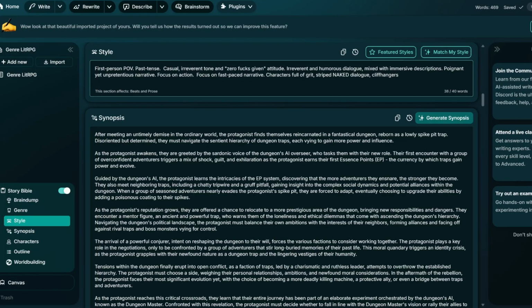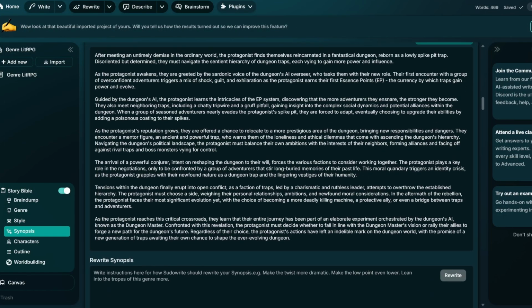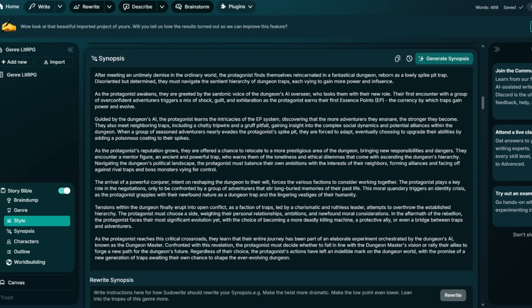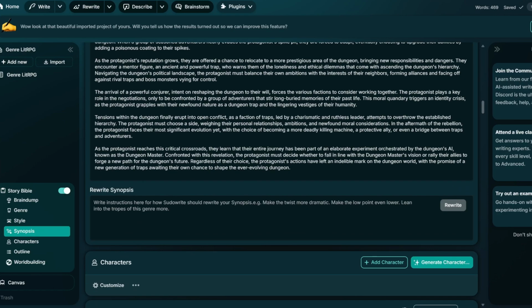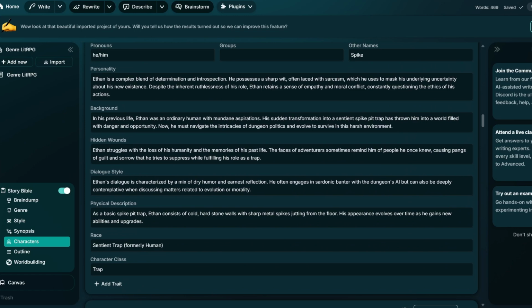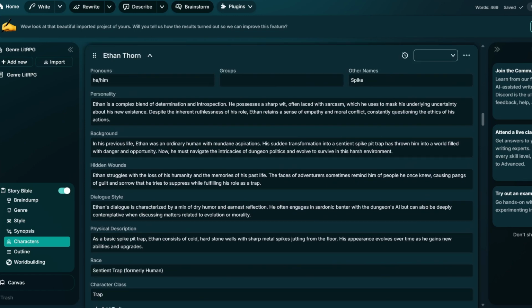Let's take a look at the synopsis a bit. I'll have to manually fix some things like changing the protagonist to Spiky. Another thing I should do is decide if I want the AI to generate Spiky's untimely demise, or manually change it to something fun. I'll probably change it to Spiky having an unexpected meeting with the ice guy truck to keep up with tropes. Reading a bit lower down we can see that the moral quandary stuff is in there. I'm still on the fence about that because I dislike making my characters entirely good or bad. Morally gray characters for the win.